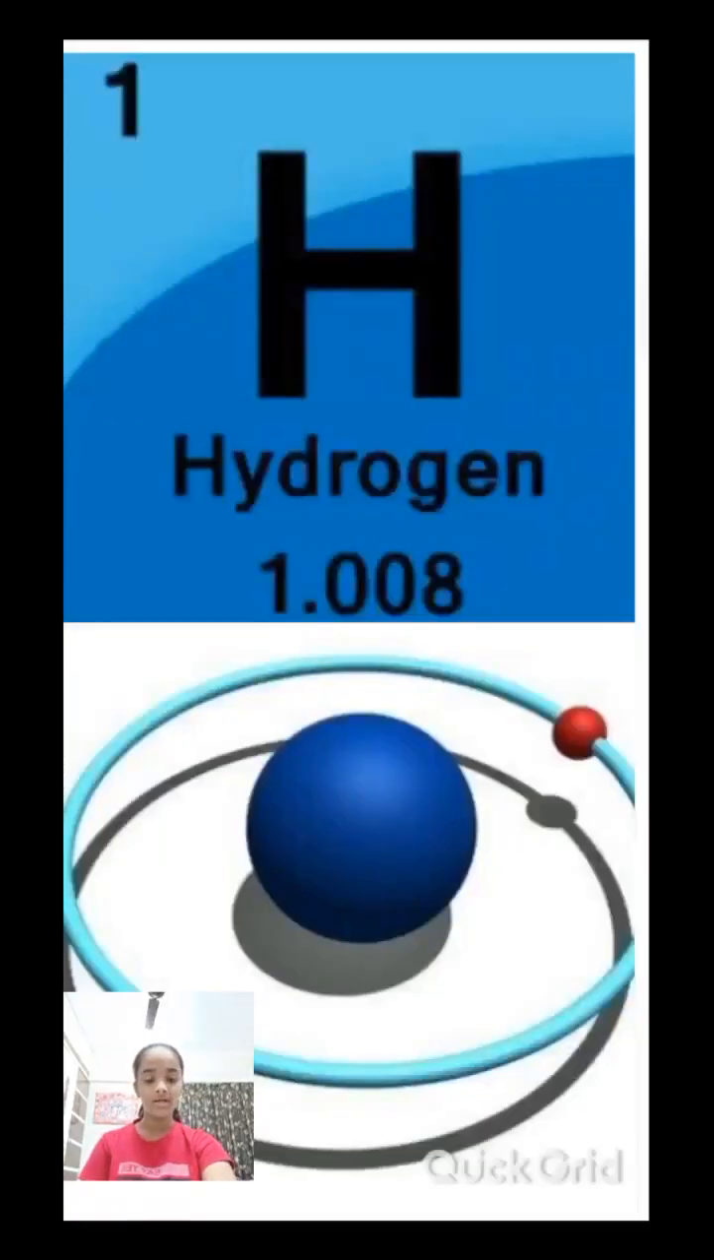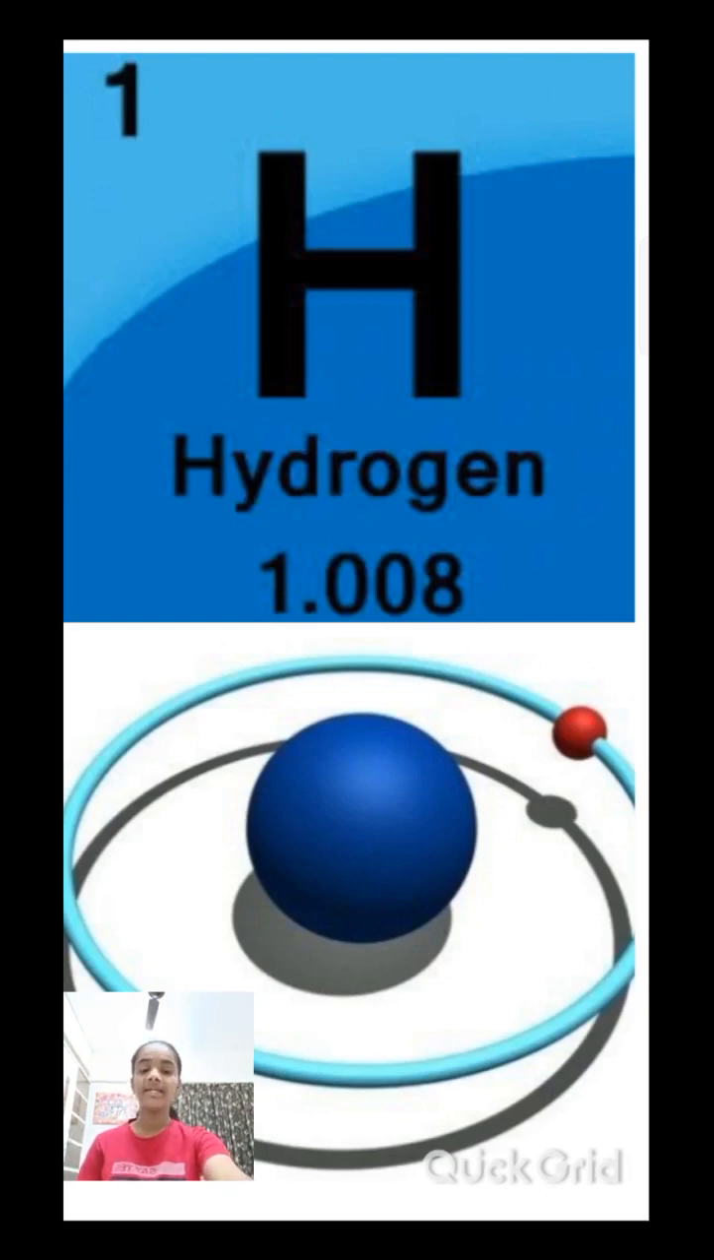Hydrogen is the lightest of all the elements. It is the first element in the periodic table. It is the most abundant element in the universe, and it is present in the maximum amount in the sun and the stars. The heat and light of the sun are produced by the reactions in which hydrogen atoms combine to form helium.